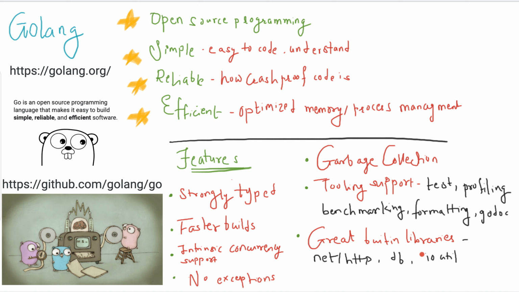Then there are very great built-in libraries like net, http, db, and io. These are very great. You don't really need to depend on any other external libraries. Go itself gives you all these libraries. These are the most used things in programming, and all those libraries are already built into Golang itself. So that's a great thing.